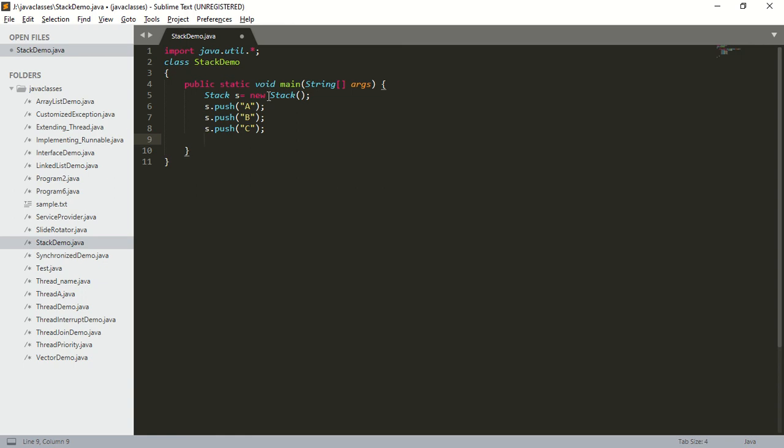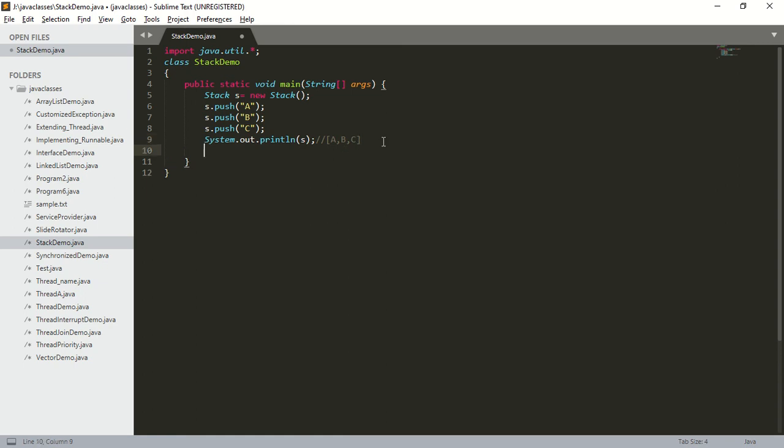Now what are the contents of the stack? The contents of the stack are A, B, C. Now I want to print the contents of this stack. How to print? System dot out dot println of s. It is going to print the contents of the stack, which is A comma B comma C. So ABC is the insertion order. What is the deletion order? Deletion order is CBA. Remember this.